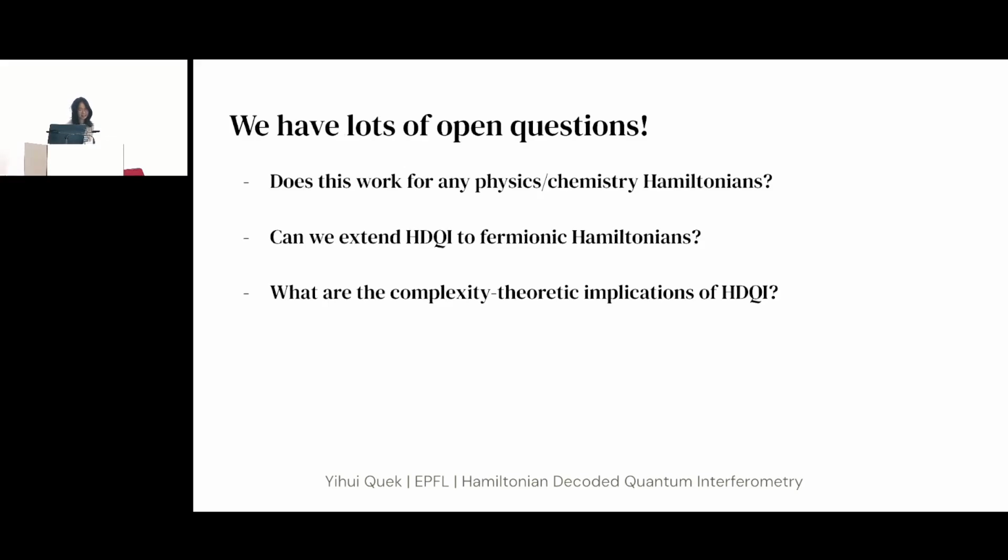Okay, so that's basically all I wanted to say, and we have lots of open questions, so happy to work with any of you on this. Obviously, for those of you from a complexity theory background, the Hamiltonians that we have only have plus or minus 1 coefficients, so you're pretty familiar with these Hamiltonians, but apparently that's not the case for Hamiltonians that people actually care about in practice. So it's an important question whether any of this works for physics and chemistry Hamiltonians. Can we extend HDQI to fermionic Hamiltonians? This is something we have tried to do. So far, we have not succeeded. And what are the complexity theoretic implications of HDQI? So yeah, with this, I open the floor to questions.